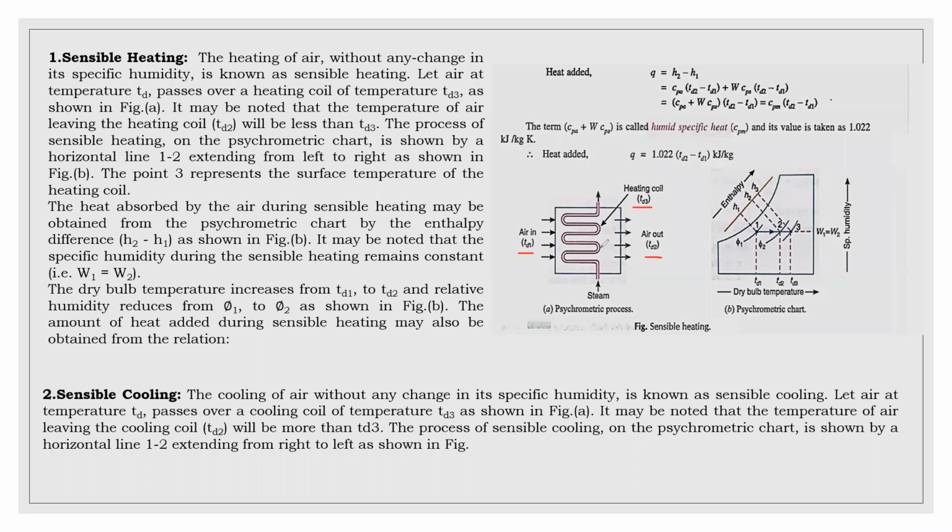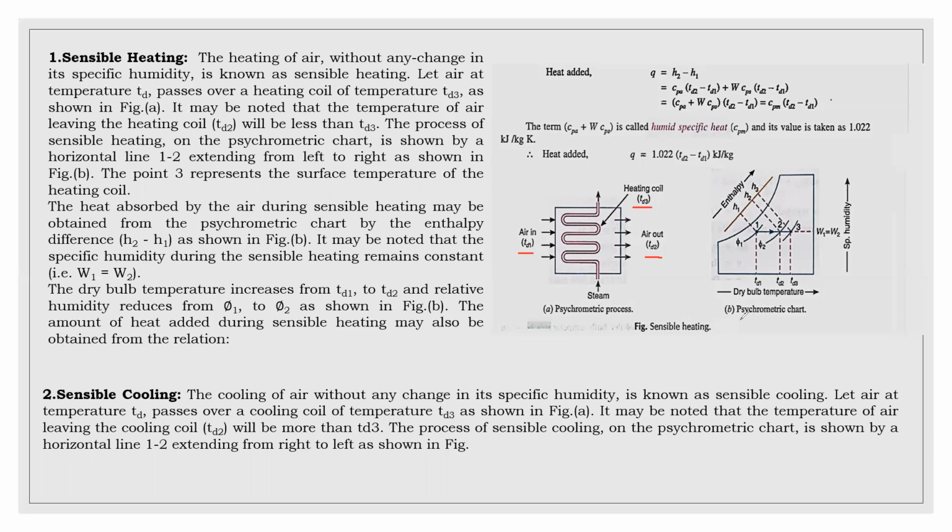For an efficient heat exchanger TD2 may be equal to TD3, but normally heat exchangers are not fully efficient, maybe 70-80% efficiency. Therefore TD2 will always be less than TD3. When air passes over the coil, its temperature rises up to TD2 but not equal to TD3.